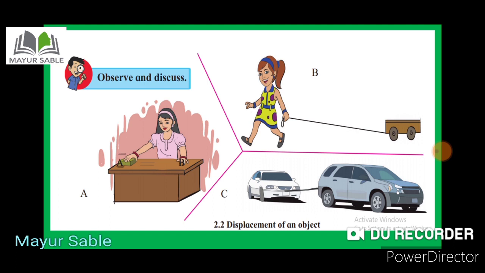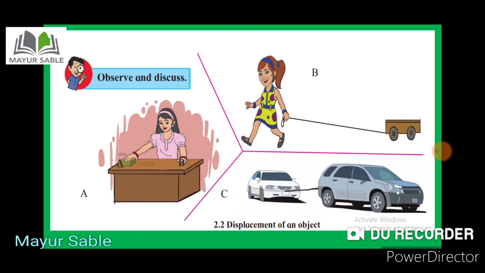Remember, you have already learned how to calculate the work done on an object when the displacement is in the direction of the applied force. But now, if the displacement is not in the direction of the applied force, how do we calculate the work done? We are going to see that.